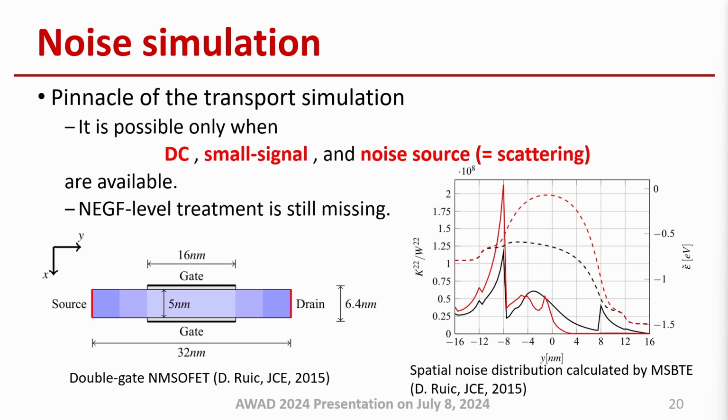We wanted to extend our approach to the noise simulation. The noise simulation becomes available only when the DC simulation and the AC simulation can be performed accurately. And now we have both simulation capabilities. Up to now, the state of the art in the noise simulation is the one with the multi-subband Boltzmann transport (MSBT) solver. The NEGF level treatment is still missing, and I will work on this issue.